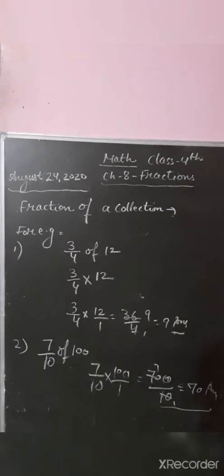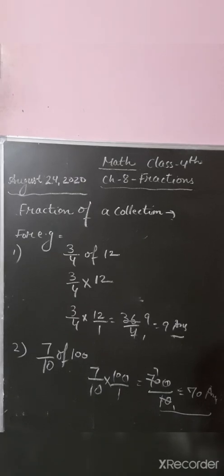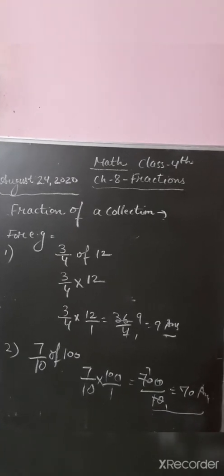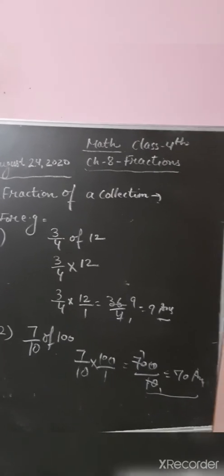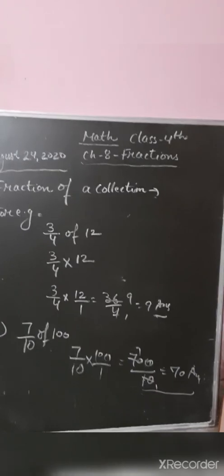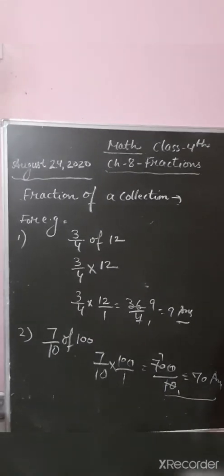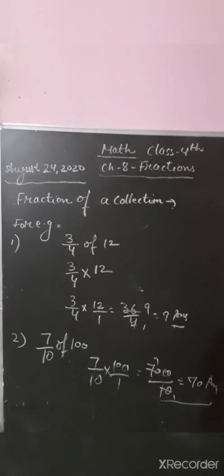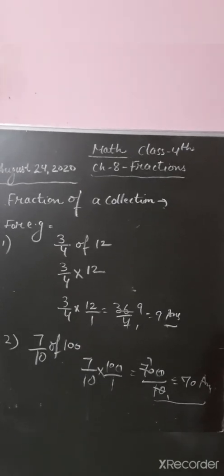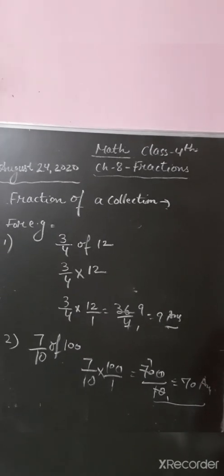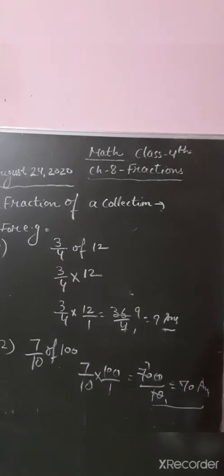In the chapter on BODMAS, you have done BODMAS. You know that O stands for of. So 3/4 of 12, of means multiplication. 3/4 multiplied by 12. You can convert 12 into a fraction: numerator is 12, denominator is 1. 3/4 multiplied by 12 upon 1. So numerator will be multiplied with numerator and denominator will be multiplied with denominator. 12 3s are 36, 4 1s are 4. And I have cut with the table of 4. 4 1s are 4, 4 9s are 36. Then you got the answer 9.